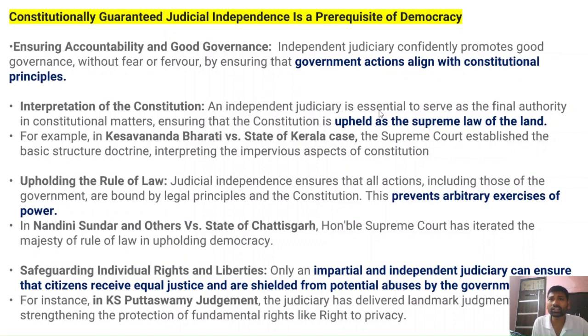So an independent judiciary is essential to serve as the final authority on constitutional matters and to ensure that the Constitution is upheld as the supreme law of the land, right? So the Constitution is the supreme law of the land. There is no other law which can overstep the constitutional provisions. Therefore, the Supreme Court ensures that the Constitution is the supreme law of the land.